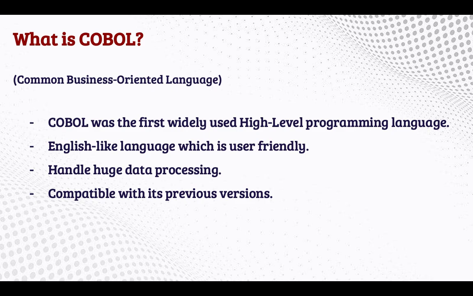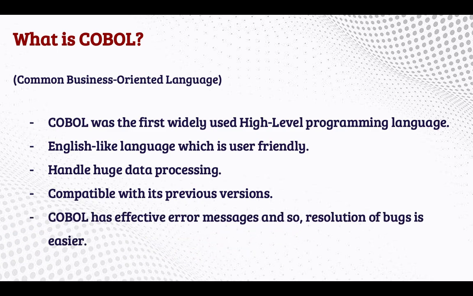There is not that much difference between the previous version and the current version. We can compare both versions easily and make minor changes so that the application will run as expected. And COBOL has effective error messages, so resolution of bugs is easier.